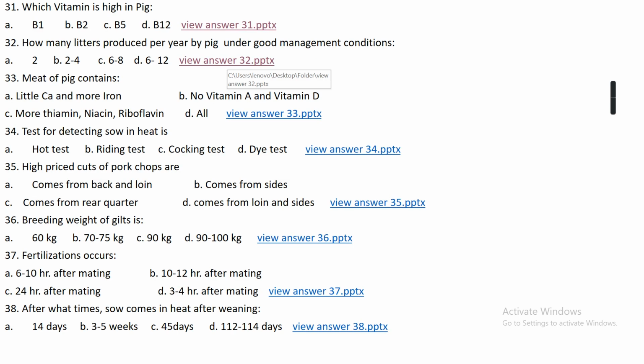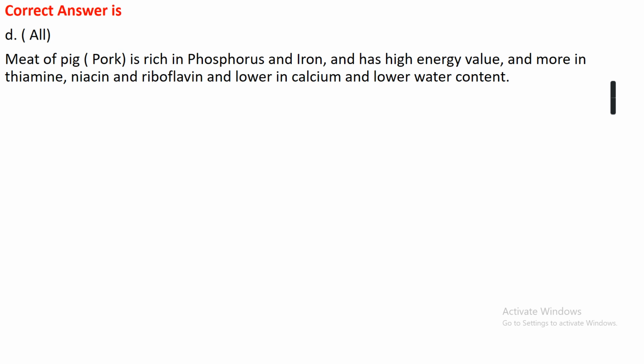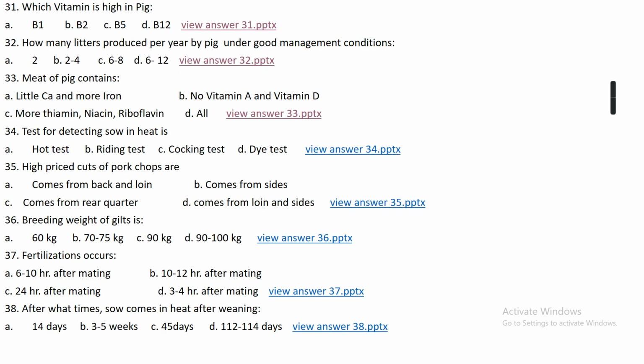Question number 33. Meat of pig contains: option A, little calcium and more iron; option B, no vitamin A and vitamin D; option C, more thiamine, niacin, riboflavin; or option D, all. The right answer is option D, all. Meat of pig, that is pork, is rich in phosphorus and iron and has high energy value and more thiamine, niacin, riboflavin, but lower in calcium and water content.